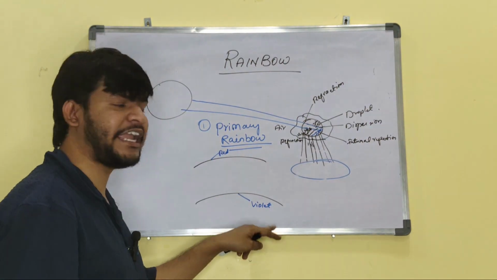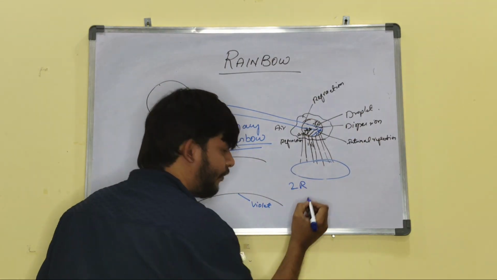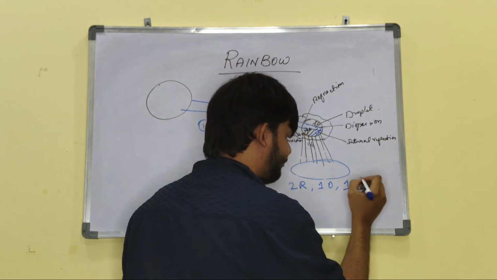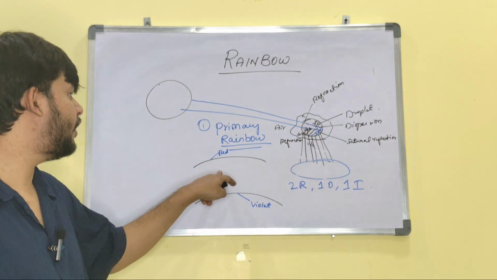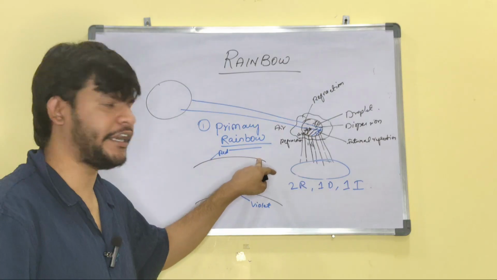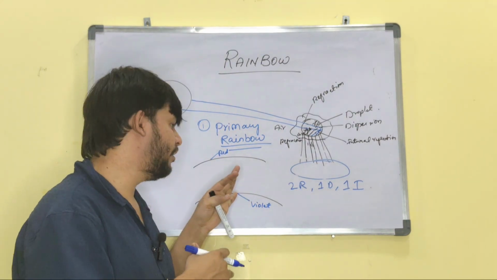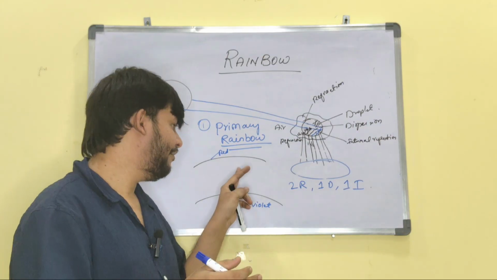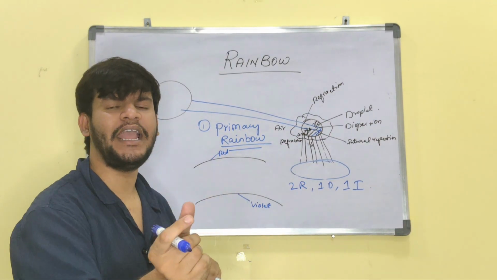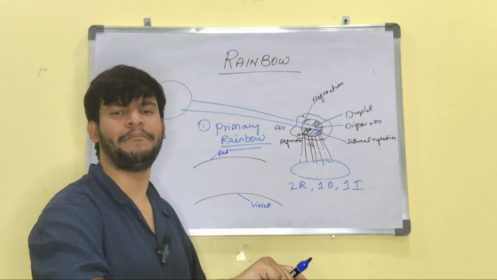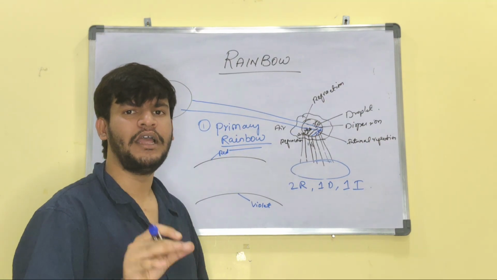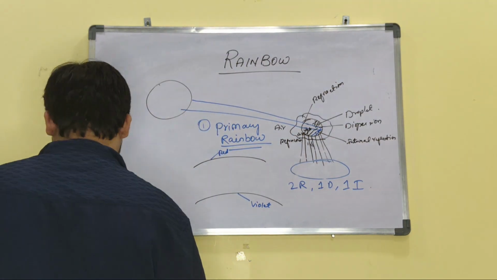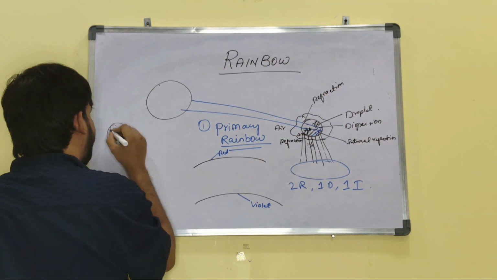What process happens in the primary rainbow? Two refractions, one dispersion, and one internal reflection. This is the process to form a primary rainbow. This is the main one. Generally we see only this rainbow, but when this rainbow appears, a secondary rainbow also appears, but we are not able to see it. Let's discuss that next.